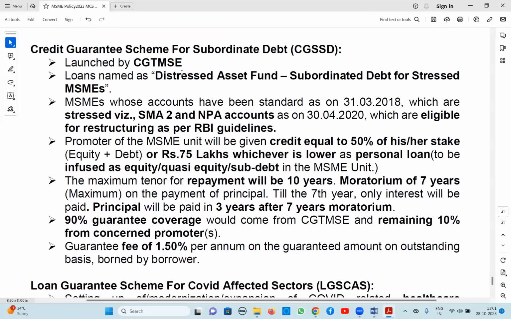Now we go for the last one, subordinated debt. What does the subordinated debt scheme mean? It is launched by CGTMSE. It is called the distressed asset fund, or subordinated debt for stressed MSMEs. So if stress arose in MSME accounts during the COVID period, this scheme is applicable.